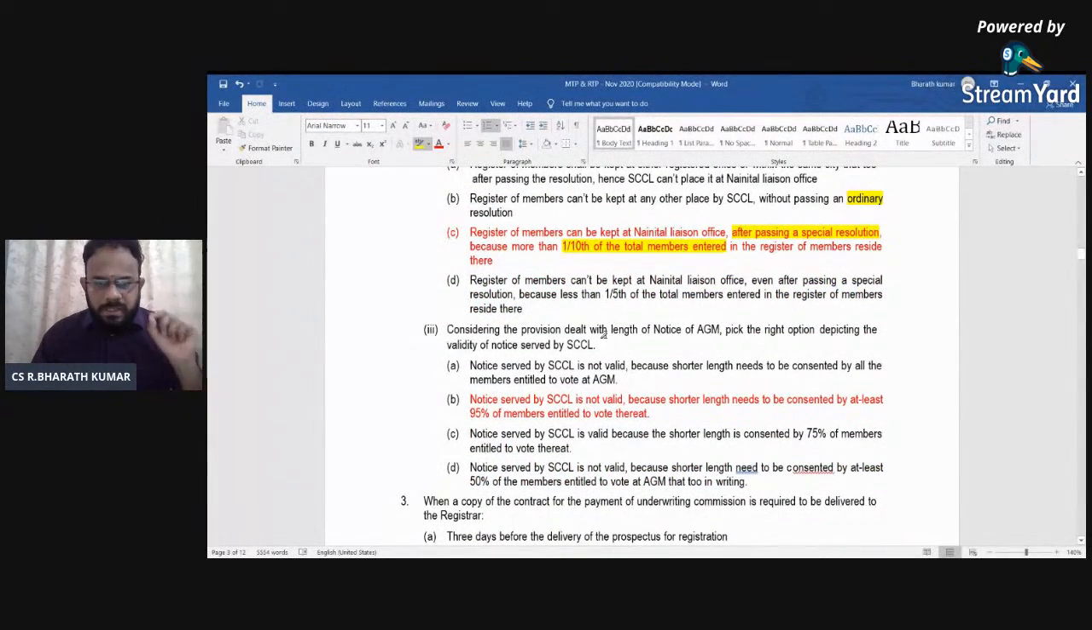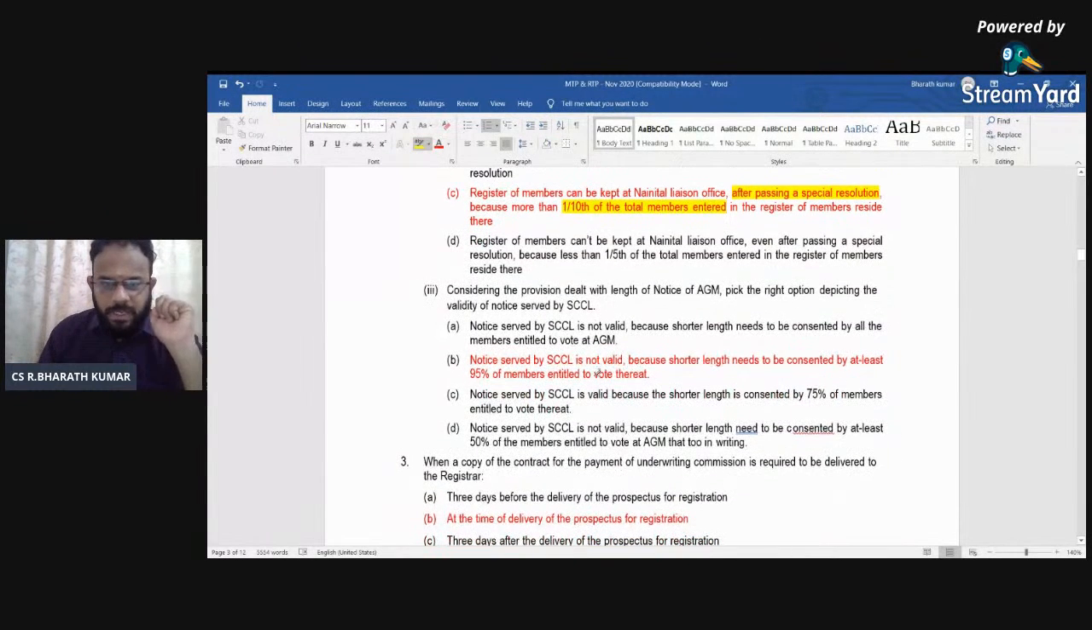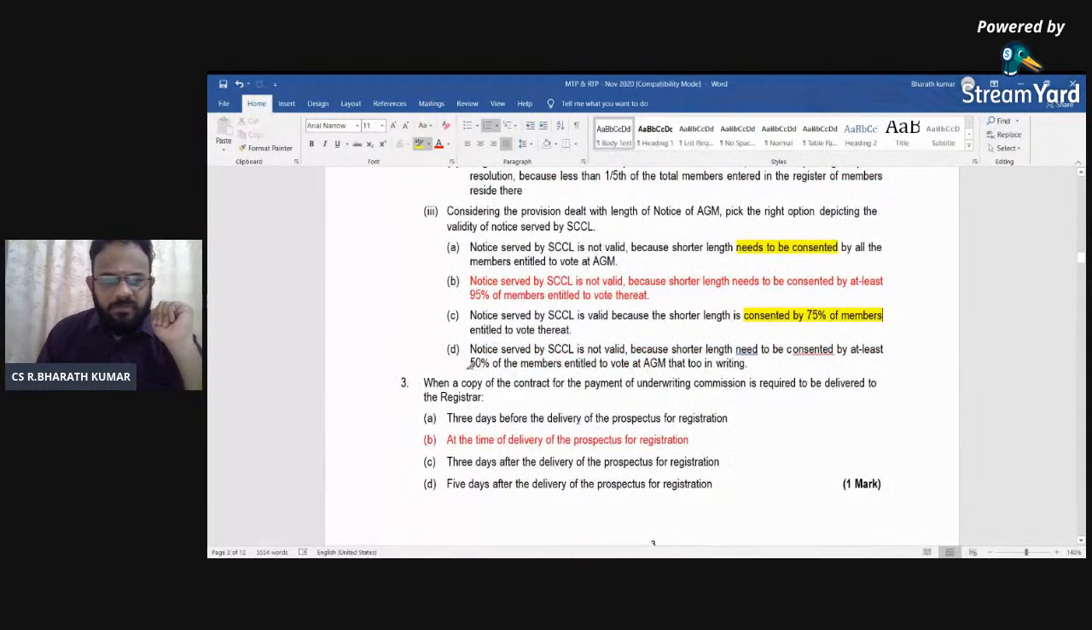The third one, considering the provision dealing with the length of notice, I already told you 21 days clear notice has to be given. But if it is a shorter notice, at least 95% of the members should consent. Here they said shorter length need not be consented. That's wrong. Second, consented by 75% of members, again not right. Consented by at least 50% of the members, not right. The answer is that 95% of the members have to consent, and only then will the notice served be valid. This is going to be the case-based question.